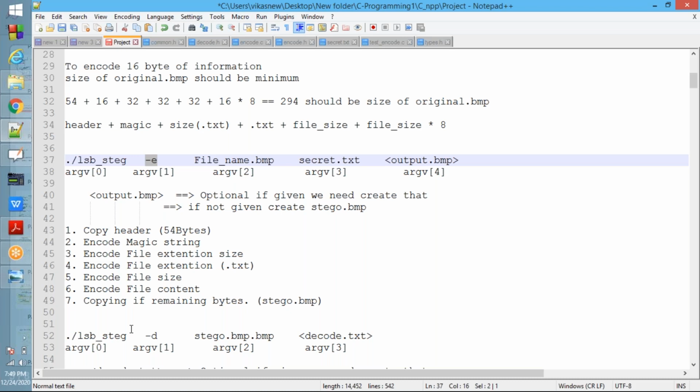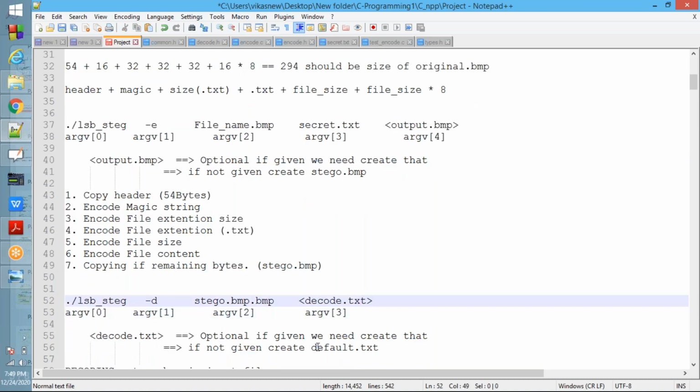That file is optional. If you give it, you need to create it. If you are not given, you need to create default.txt. Okay, default.txt, you need to create that one. So this is how you need to give the inputs to the program. Understood everybody?